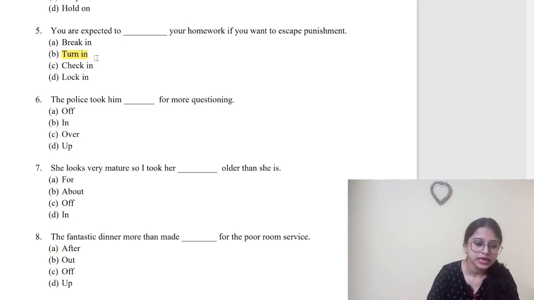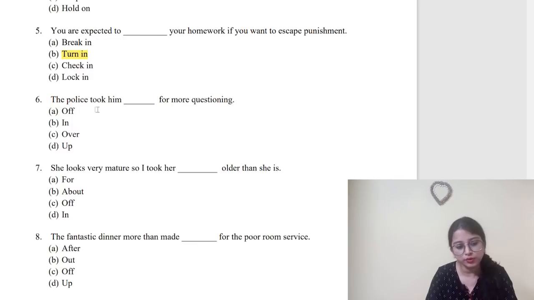So turn in. The police took him dash for more questioning. So number 6, what would be the option? Number B, took him in. Okay. Next, 7, she looks very mature, so I took her dash, took her far older than she is. I thought that she is older than her age.